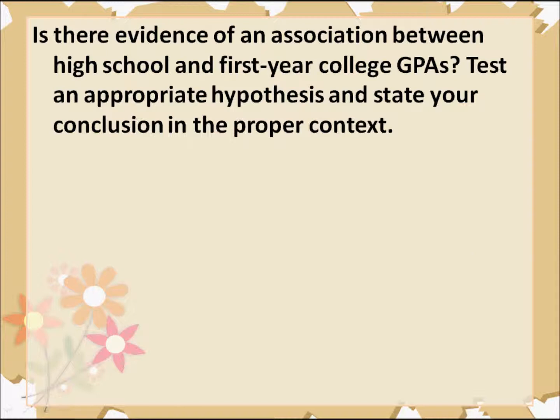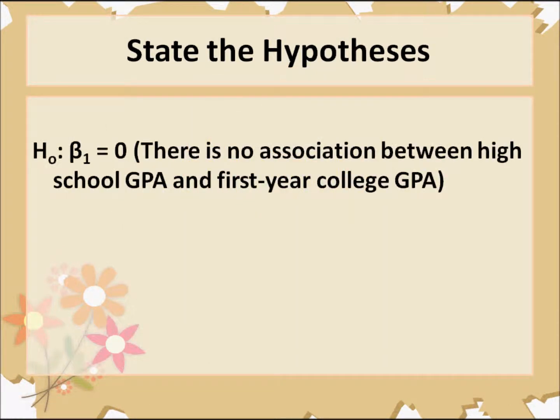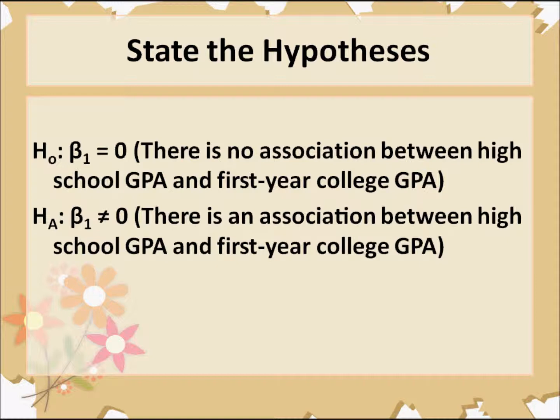Is there evidence of an association between high school GPA and first-year college GPAs? Test an appropriate hypothesis and state your conclusion in the proper context. So the first thing we're going to do is state the hypotheses. Our H0 is going to be β1 equals 0, where beta is the slope. Remember, β1 is slope. That means there's no association between high school GPA and first-year college GPA. Our alternative hypothesis will be that our slope is not equal to 0. That means there is an association between the high school GPA and the first-year college GPA.